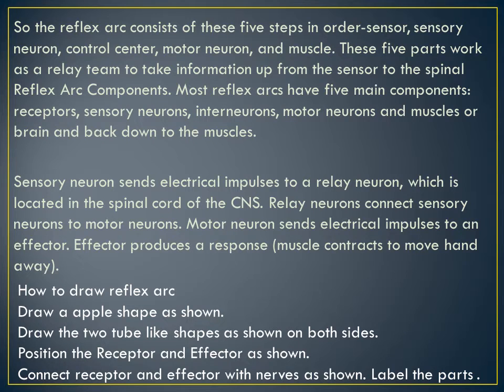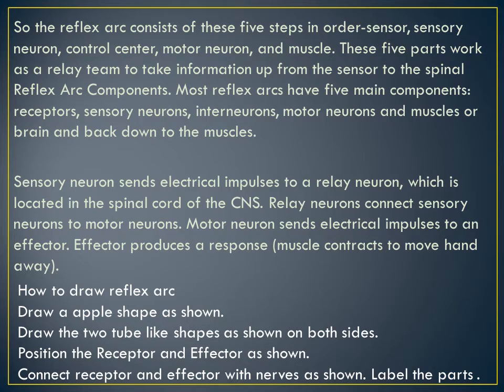Sensory neuron sends electrical impulses to the relay neuron, which is located in the spinal cord of the CNS, central nervous system. Relay neuron connects sensory neurons to motor neurons. Got it? Motor neurons send electrical impulses to an effector. Effector produces a response. Muscle contracts to move the hand away.